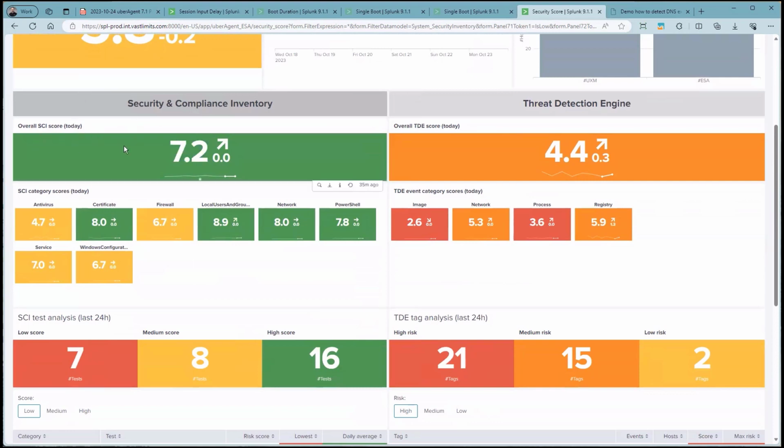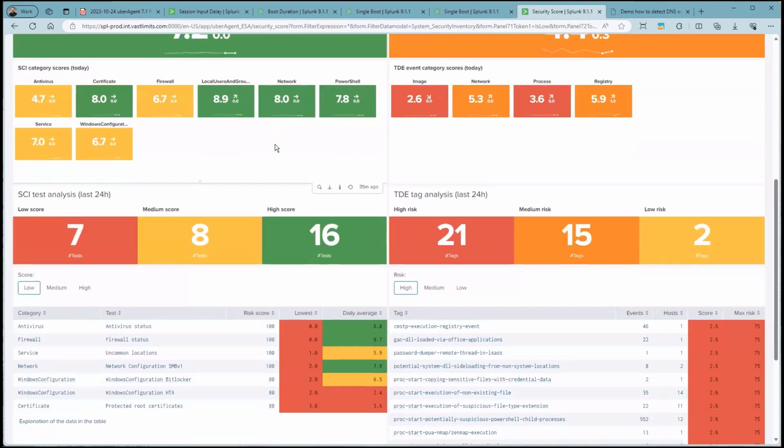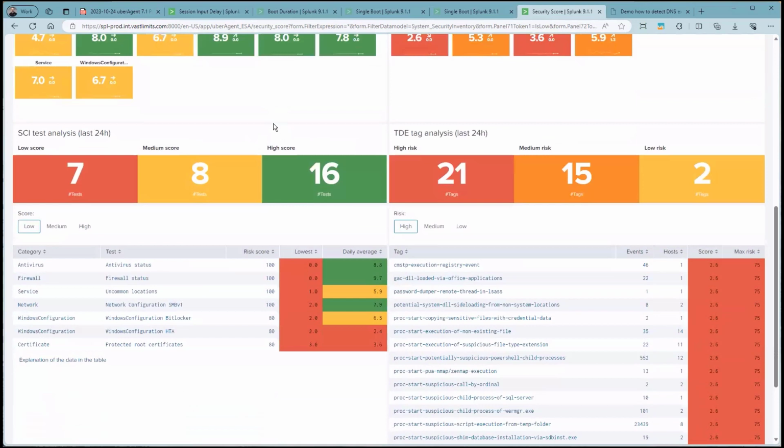And each of these scores consists of category scores. So, for example, we've got scores for the category antivirus, for firewall, network, or PowerShell. And if you scroll down a little bit further, you can see how these tests scored over the day, and you can see how these test results are distributed to the whole environment. So in this case, we're looking at 7 tests that were executed with a very low score.